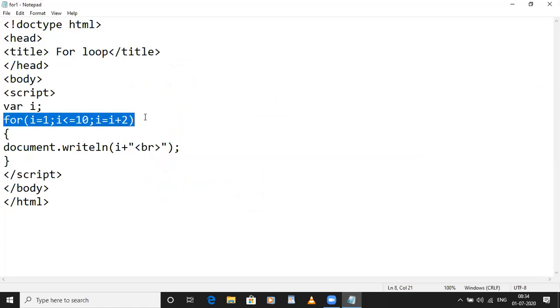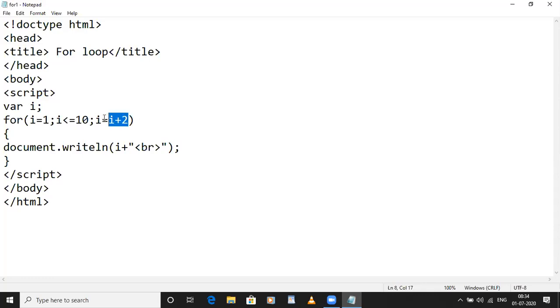Here in for loop, the initializing statement, that is i = 1, the condition statement, that is i <= 10, and the increment or decrement, that is i = i + 2. So these all three statements are written on only one line. But in while loop, we need to divide these three statements into different statements. But before that, let me show you one more form of for loop.